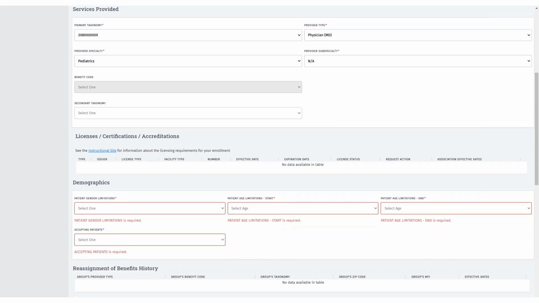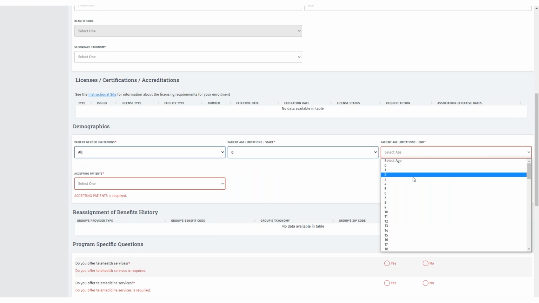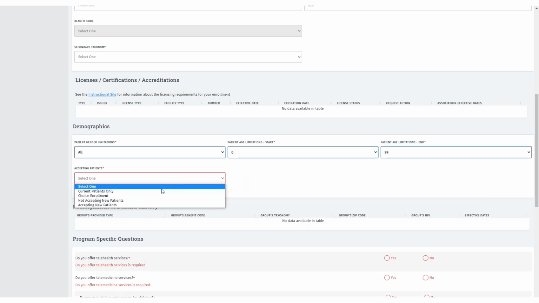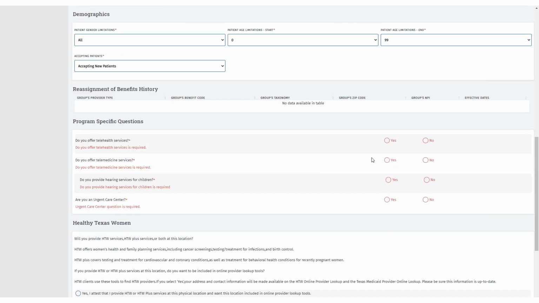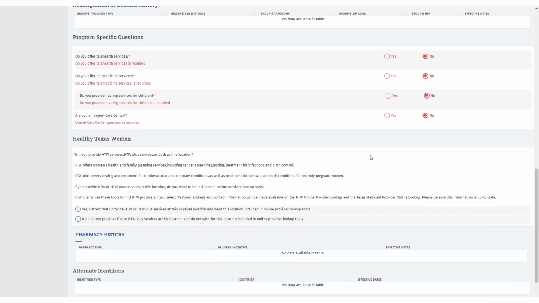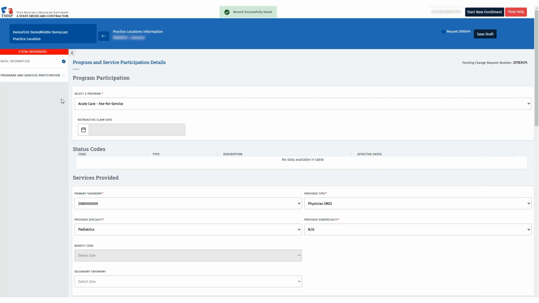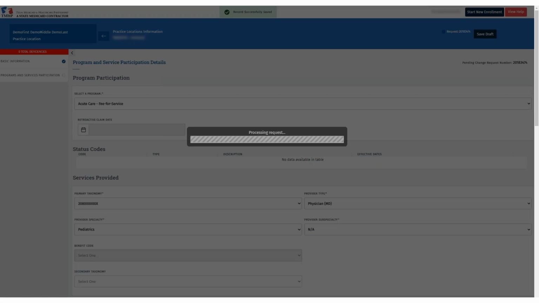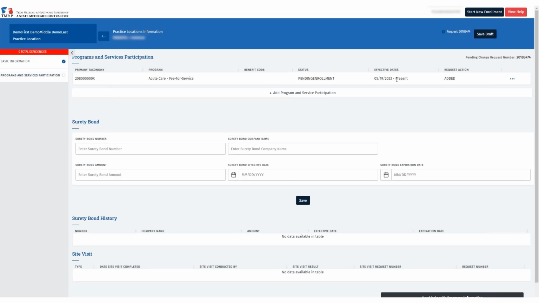For now, scroll past the license certifications accreditation section, and we'll come back to this. Complete the demographics section by clicking each of the drop-downs and making a selection. Next, answer the yes or no questions within the program-specific question section. Answer no to the Healthy Texas Women question and click Save on the bottom. Now scroll back up and click the Program and Services Participation tab on the left after saving. Then go back into the program you added by clicking the ellipses.